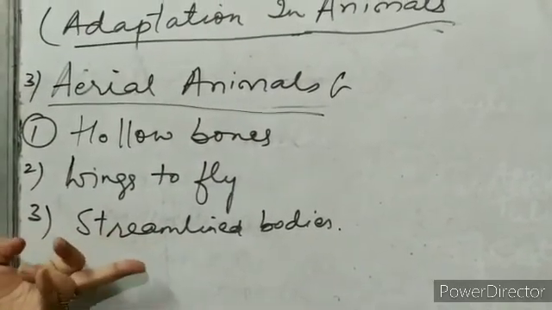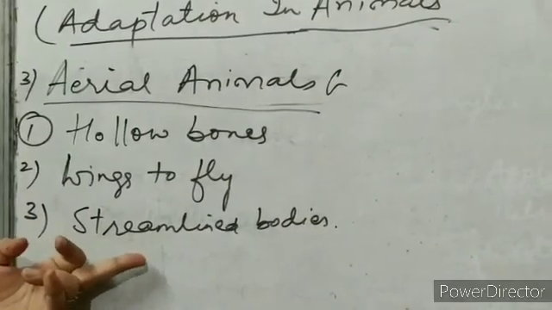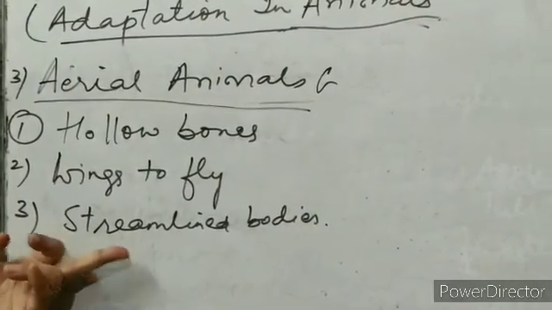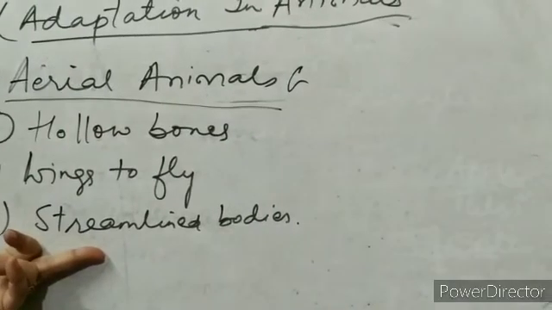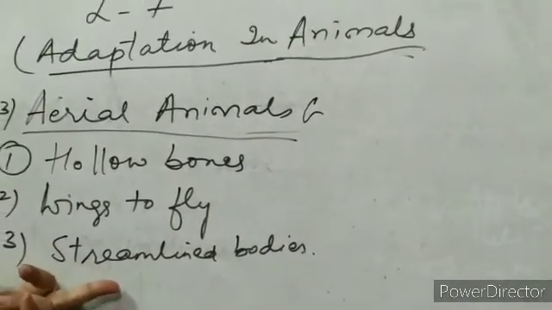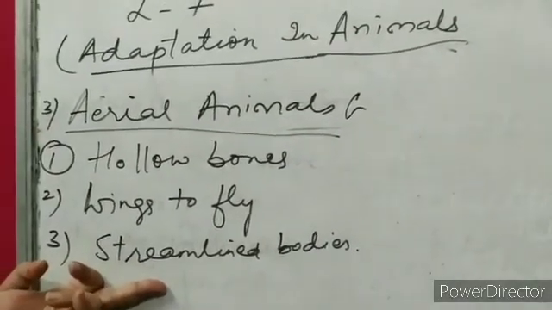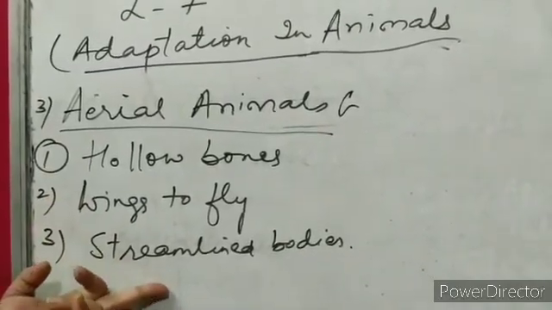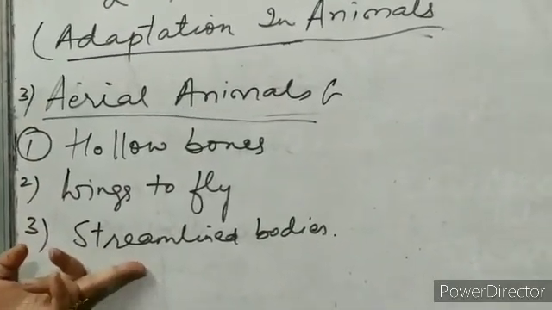Only one mammal can fly, that is the bat. Bat is the only mammal that can fly in the air. Examples of aerial animals are sparrow, pigeon, and bat.